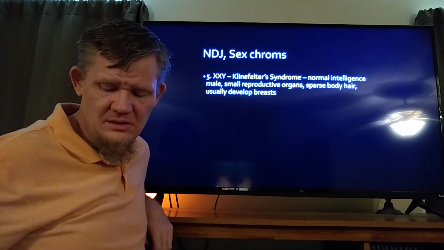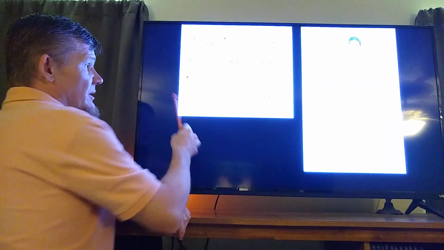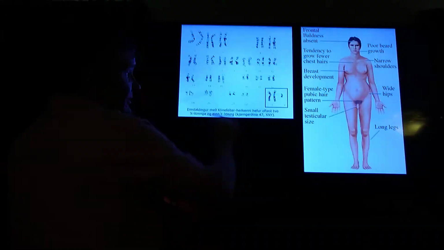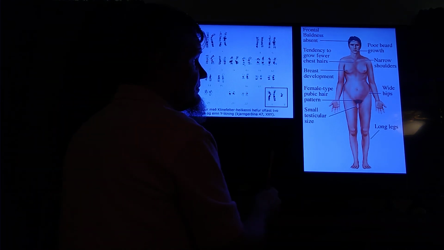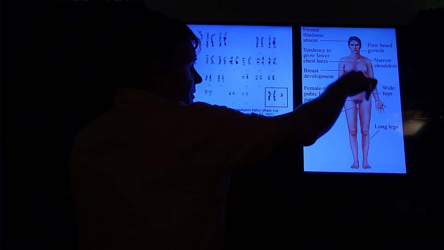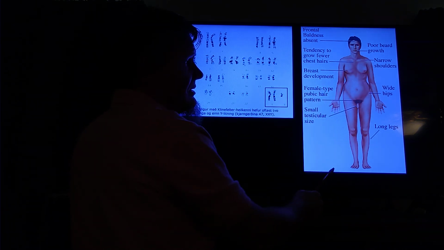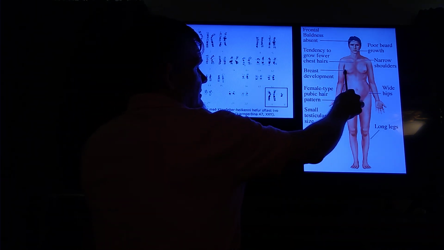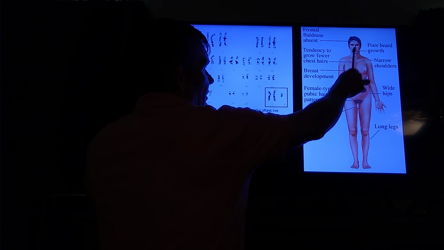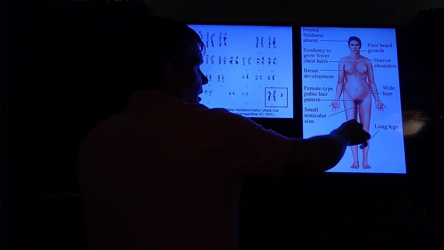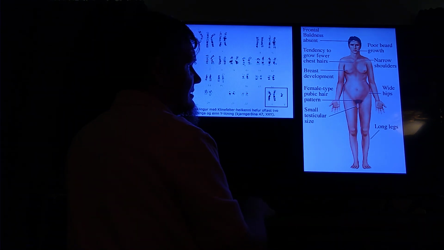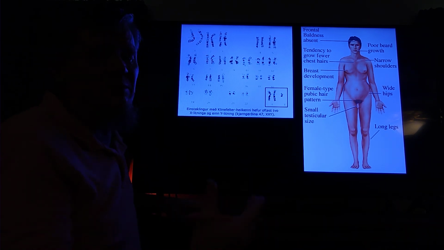And so you end up with, here's the karyotype again, normal everything until we get to the last set, 2 X's and a Y. Notice the really long legs and wide hips, very feminine features. Small breasts, very poor beard growth, male head hair pattern, male pubic hair pattern, tend to have small testicles. Klinefelter syndrome, the body's trying to be both.